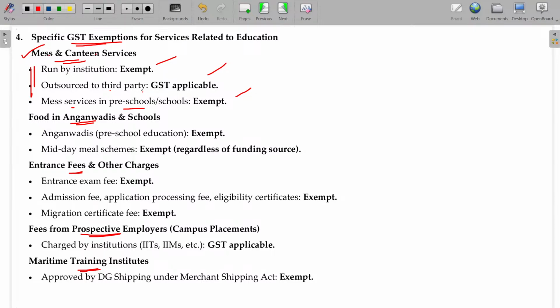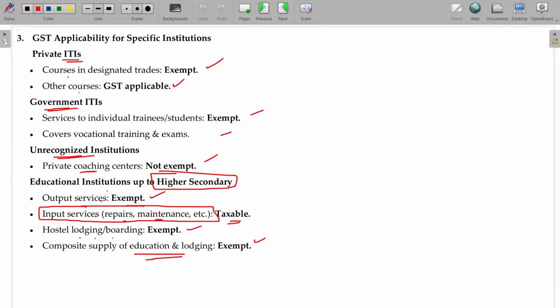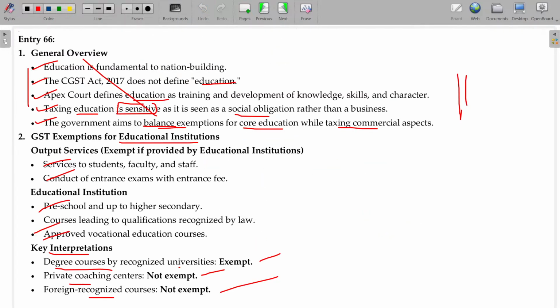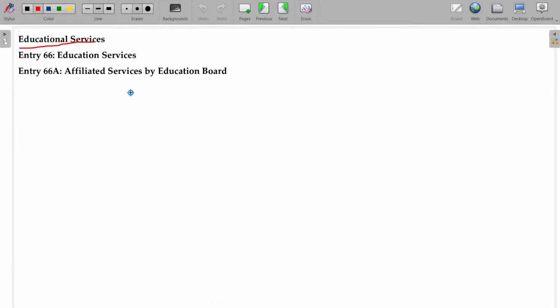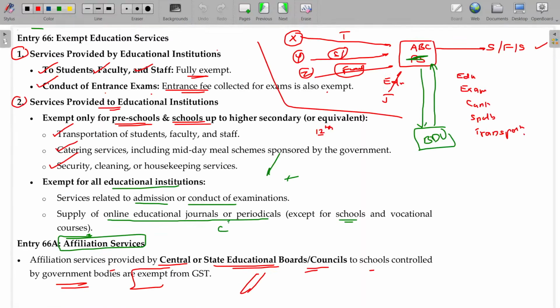If the mess and canteen is run by the institution, exemption; outsourced to a third party, then GST is applicable. Mess services in preschools and schools, up to 12th, exemption.